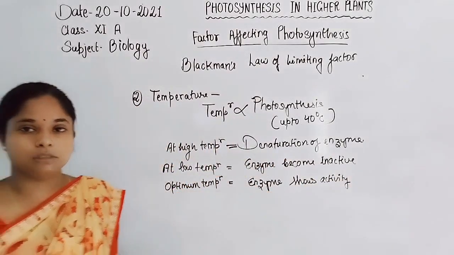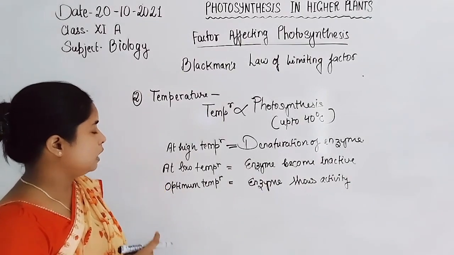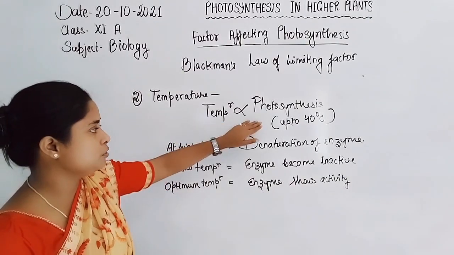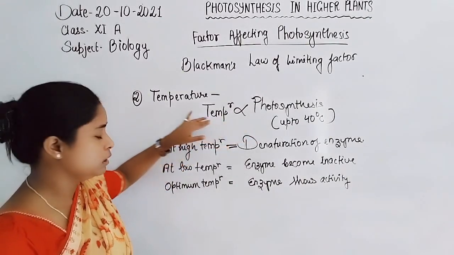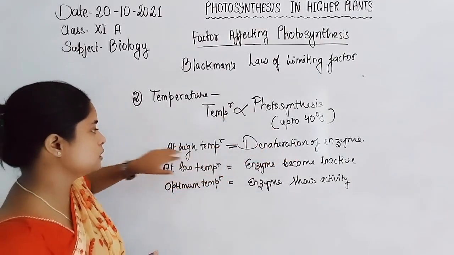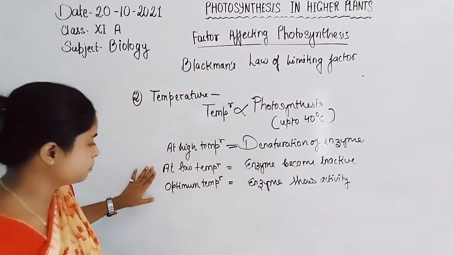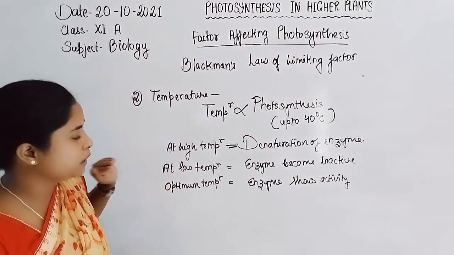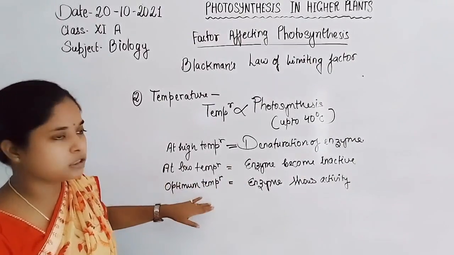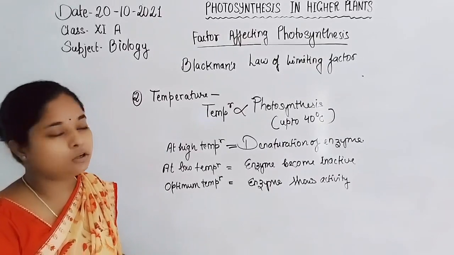Enzyme shows activity. So that temperature is known as the optimum temperature. Now temperature also limits the rate of photosynthesis, because the rate of photosynthesis is directly proportional to the temperature, but up to 40 degree centigrade. If the temperature goes above 40 degree centigrade, the enzyme becomes denatured, or if the temperature gradually decreases below 30 degree centigrade, the enzyme becomes inactivated. Optimum temperature is simply the temperature at which the enzyme shows its highest activity.